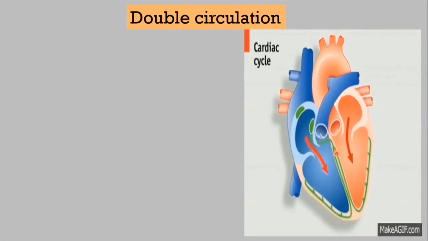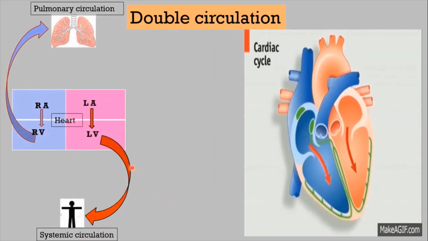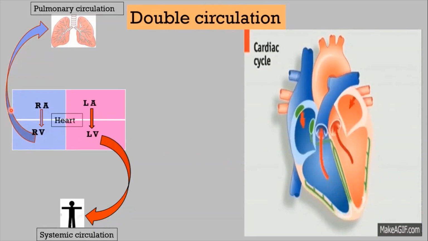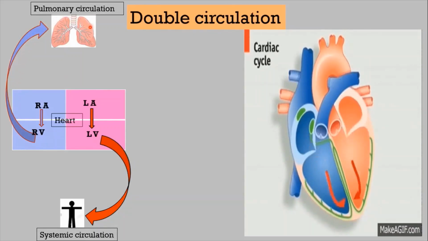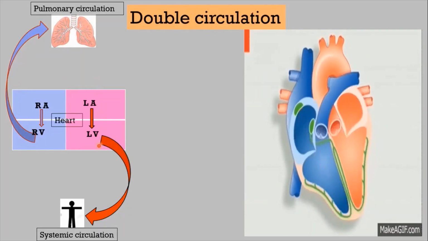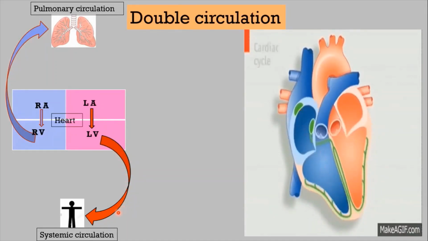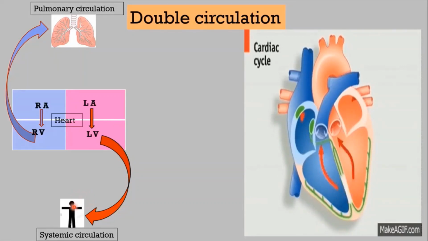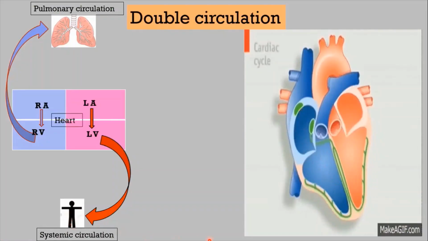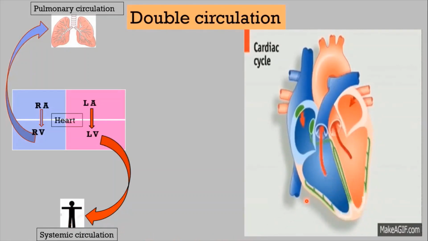What is the advantage of presence of two ventricles in our heart? There are two pumps in our circulatory system. Here, as the ventricles are the pumping chambers of heart, the two ventricles, they maintain two different pumps in circulation. Right ventricle pumps blood into pulmonary arch, which carries blood to the lungs for oxygenation, whereas left ventricle pumps blood into systemic arch that finally reaches the different tissues of the body. This is systemic circulation.